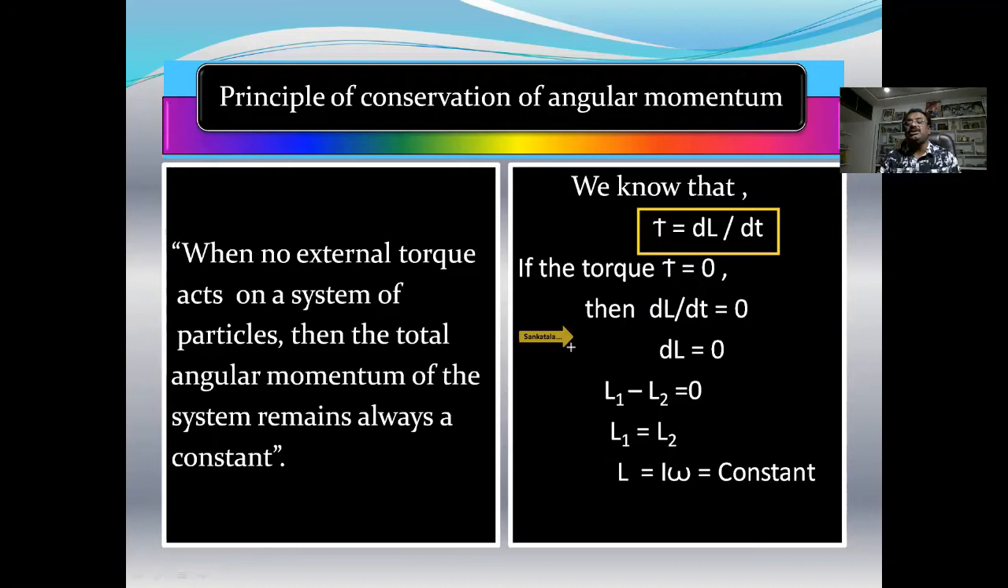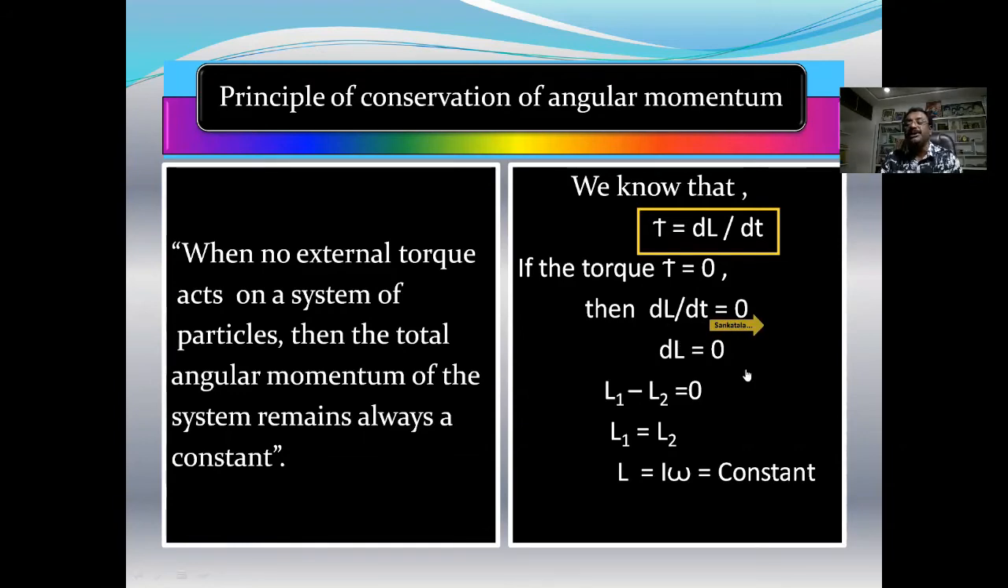The torque is equal to the rate of change of angular momentum. When there is no torque, when torque is equal to 0, then what happened? dL by dt is also 0. The rate of change of angular momentum is also 0. What does the rate of change of angular momentum being 0 mean?